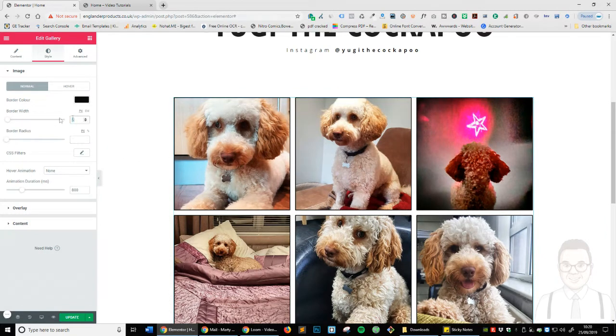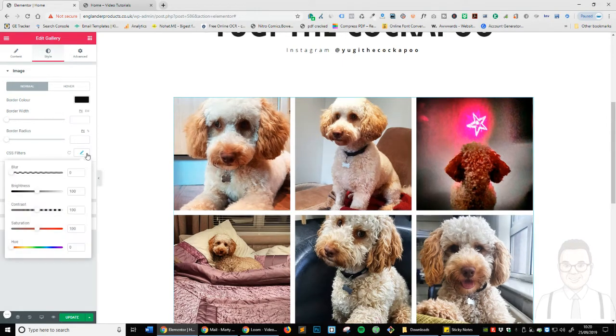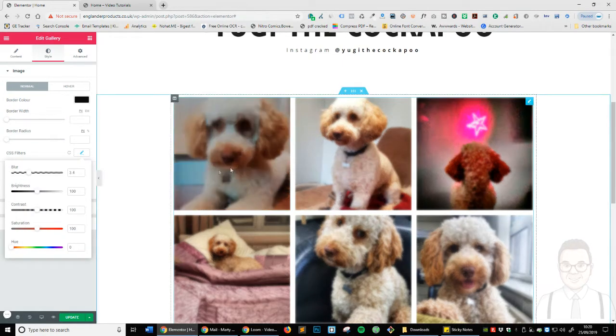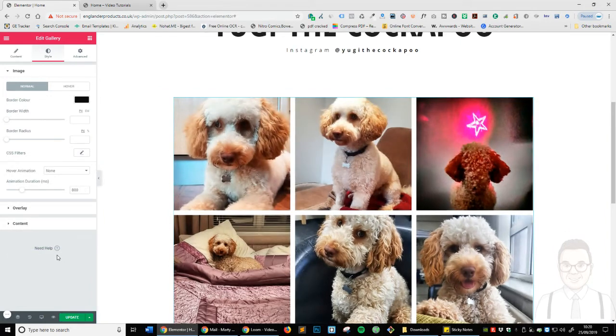I'm just going to get rid of all of this. Now you've also got the CSS filters, so if you wanted to add a blur, you can see just like that. Again, I'm not going to play with these too much because they are standard within Elementor. And you've got the hover animation.